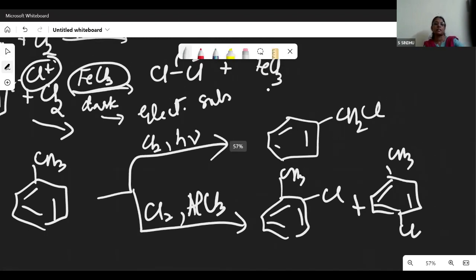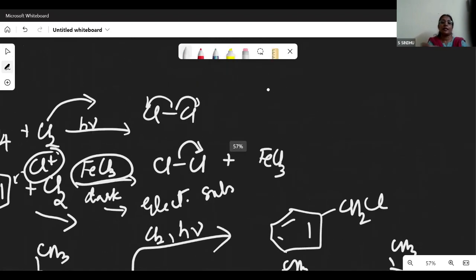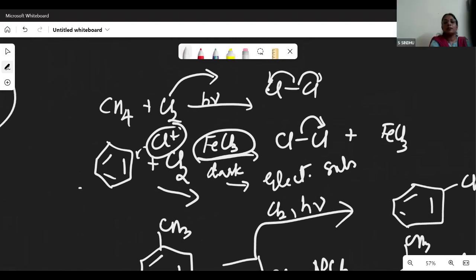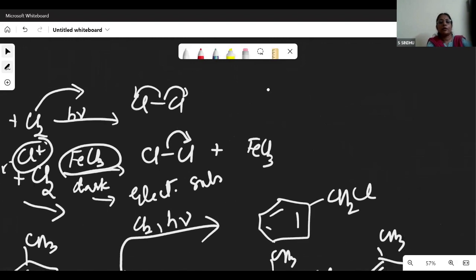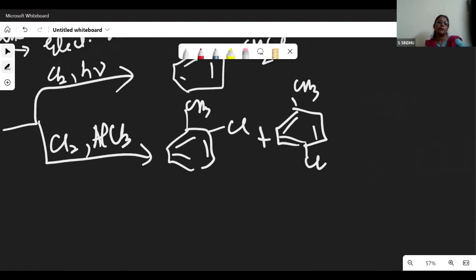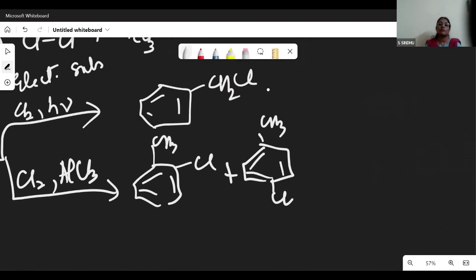And separation, in the case of hydrocarbon halogenation, like methane chlorination, we are getting different products and separation of them is difficult. Whereas in the case of aromatic ortho and para substituted products, they differ much in their boiling points. So they can be separated by fractional distillation. So it's an efficient method. So these are the things about the preparation.